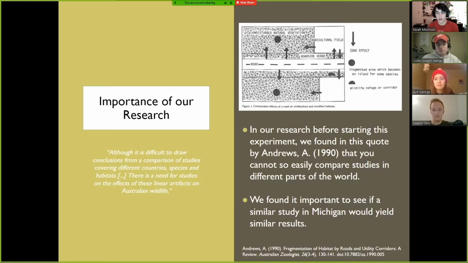in The Australian Zoologist. He wrote a paper covering the effects of highways on biodiversity in Australia, and since it's not so readily transferable to other habitats, we found it might be important to see if a similar study in Michigan would yield similar results.